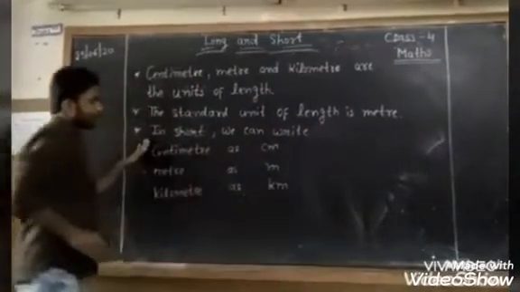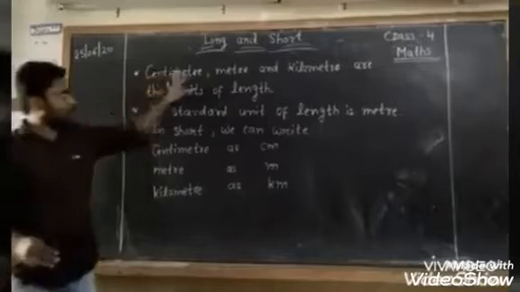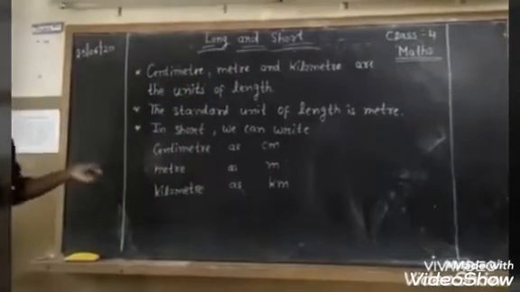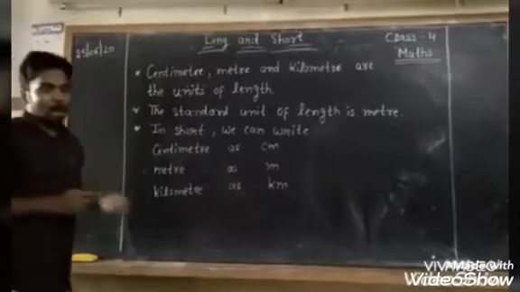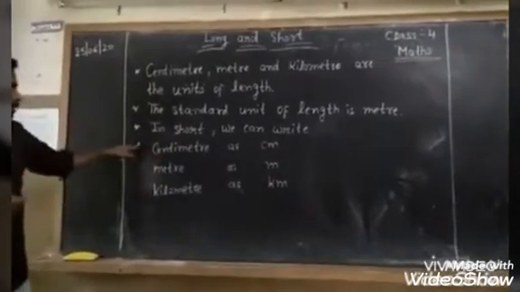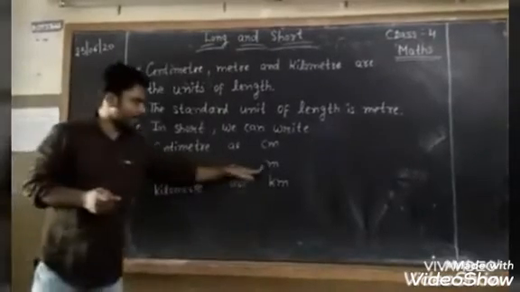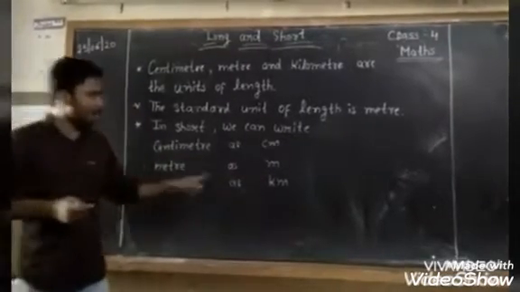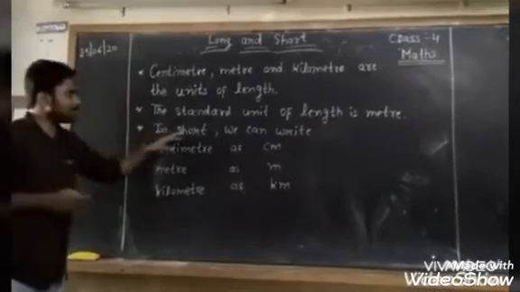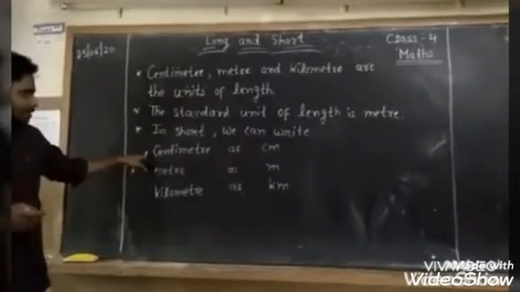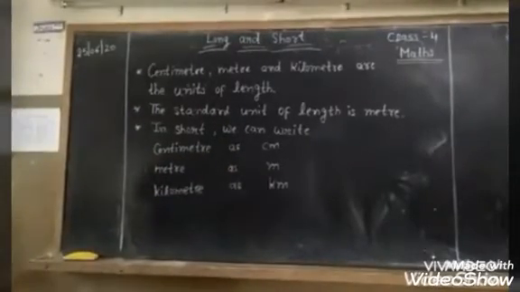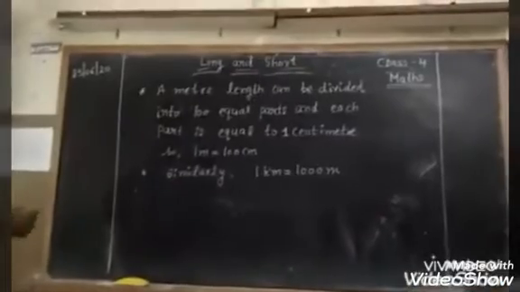Now we will see in short term how can we write centimeter, meter and kilometer. As earlier I write centimeter as cm. So all of you know that centimeter can be written in short form as cm. Meter can be written in short form as m. And kilometer, yes, in km. So these are the short form of these units of length.